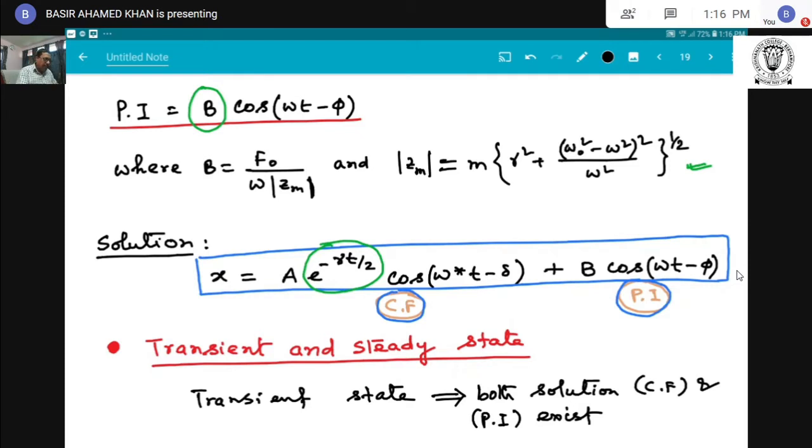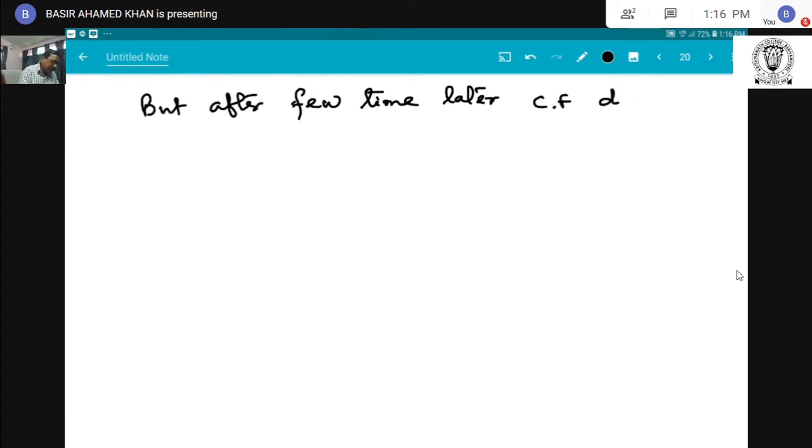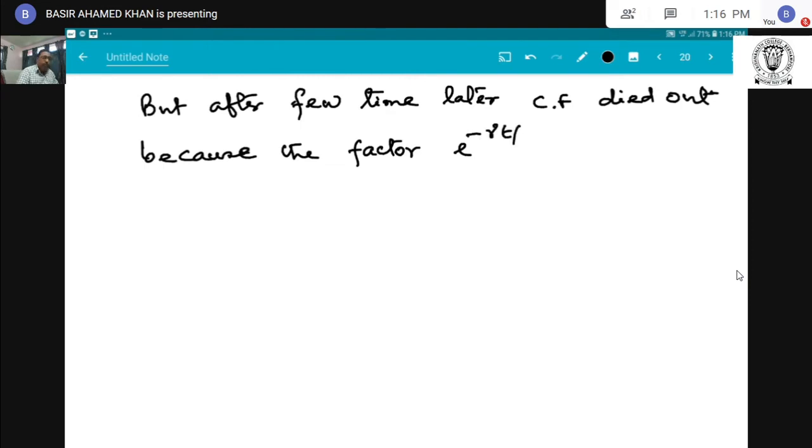But after a few moments, the complementary function dies out, because of the factor e to the power minus gamma t by 2.